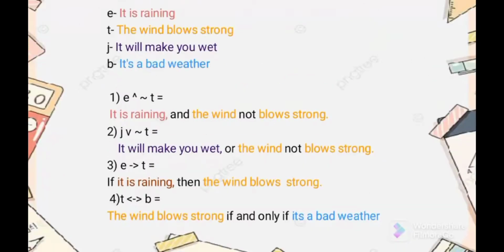So for number 4, T, this type of connective is "if and only if," and the type of statement is biconditional. As I said, we just put the "if and only if" between the two ideas. The first idea is T, the wind blows strong. Then let's add the "if and only if." Then the second statement is the letter B, which is it's bad weather. So that's how we use the "if and only if" connective.